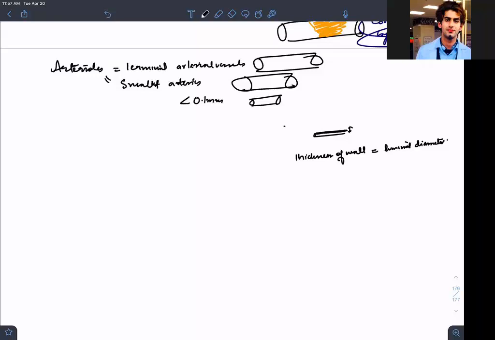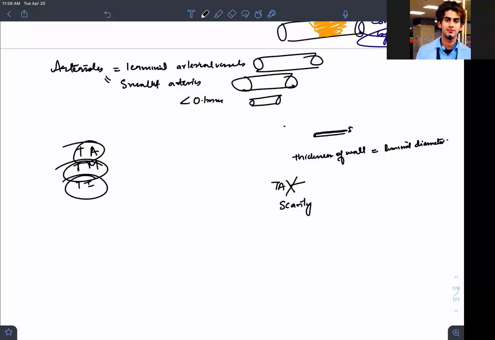What is the reason for this? Why do arterioles have such a narrow lumen, and why is the diameter equal to the wall thickness? There are two reasons, basically. If I take the histological slide of arterioles, I can see tunica adventitia, tunica media, tunica intima, all in this world. Even an LKG kindergarten student knows this. But what we as doctors know is that the tunica adventitia is very much less. The tunica adventitia in an arteriole is scanty.